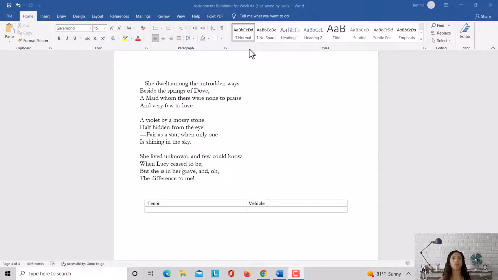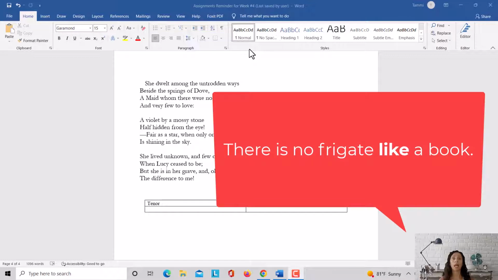Remember, the concepts of tenor and vehicle apply only to metaphors and similes, which compare two different things. But even though metaphors and similes essentially serve the same function, making a comparison, they are different. Simile suggests that something is only like something else, such as "there is no frigate like a book." Here, the poet compares a frigate or a warship to a book. She is suggesting that the frigate or warship is like a book, but not the same as a book.